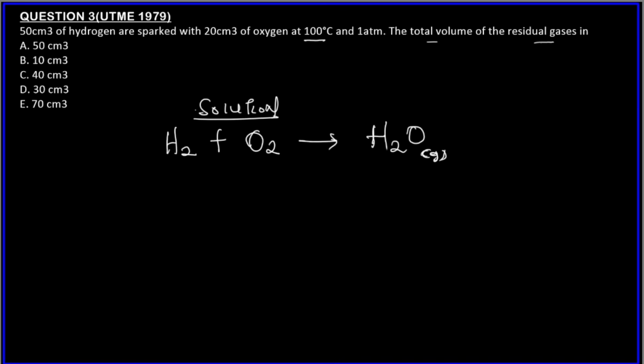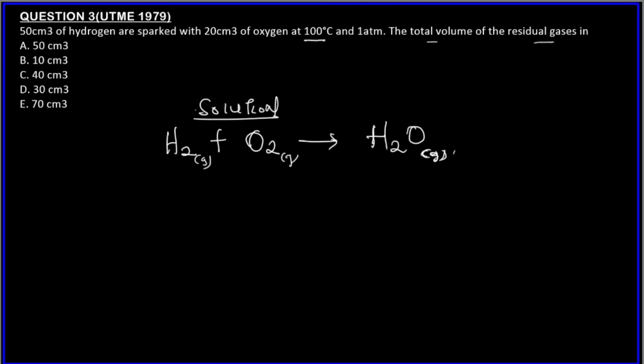That's why this is what? Steam. There are some conditions that we give that this will not be steam; this will be like a liquid. You have to take note of the condition, because at 100 degrees Celsius, water is already boiling, it's already becoming steam. So this is steam, gas. So this is gas, this is gas.